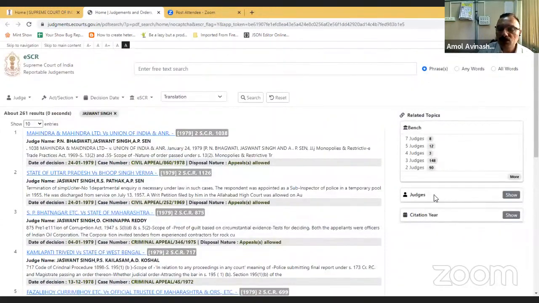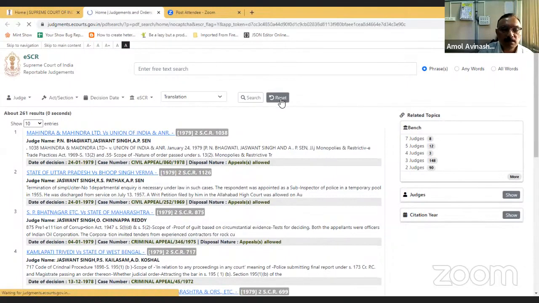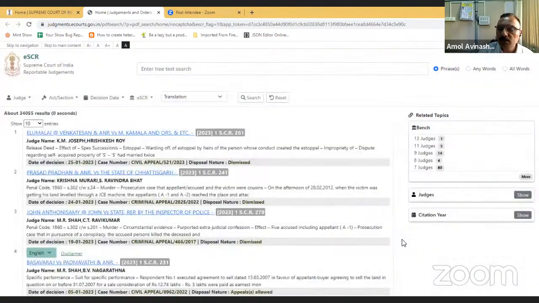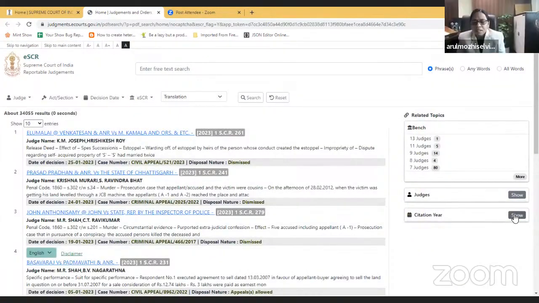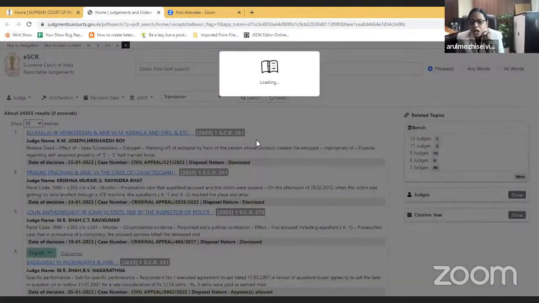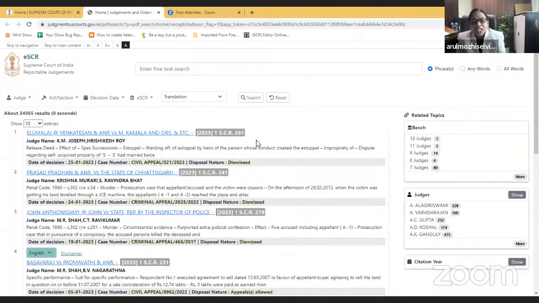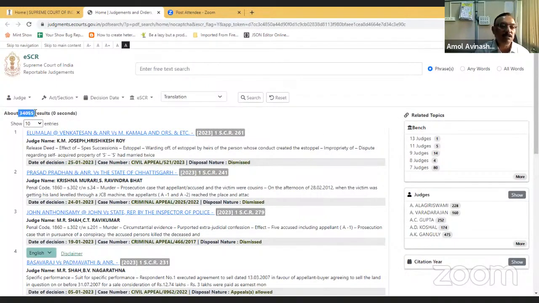So by judge wise also, you can search if you know the judge name that it is given by a particular judge. Then sir, sorry to intervene. Can we go to the judges thing? Show how to search with a particular name of a judge in the search box which you have given. See, now whatever you have searched here, suppose here I have not searched with any keywords, so I got the 34,055 judgments which are available in our repository.